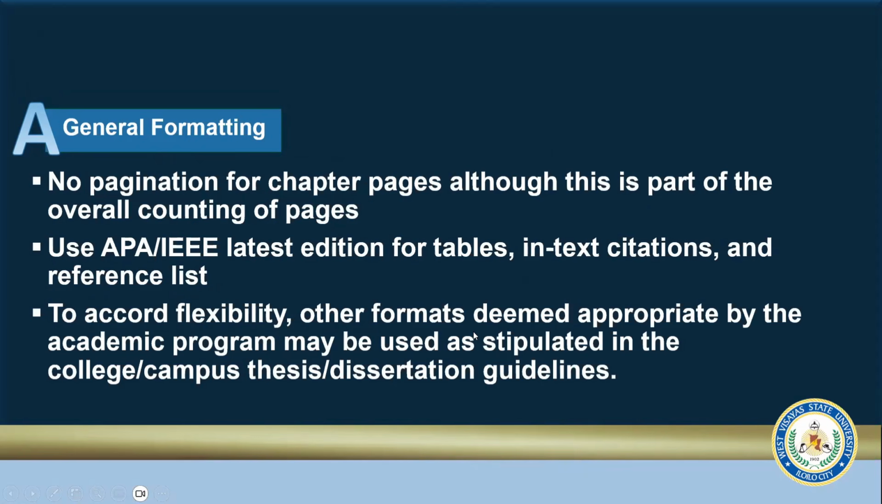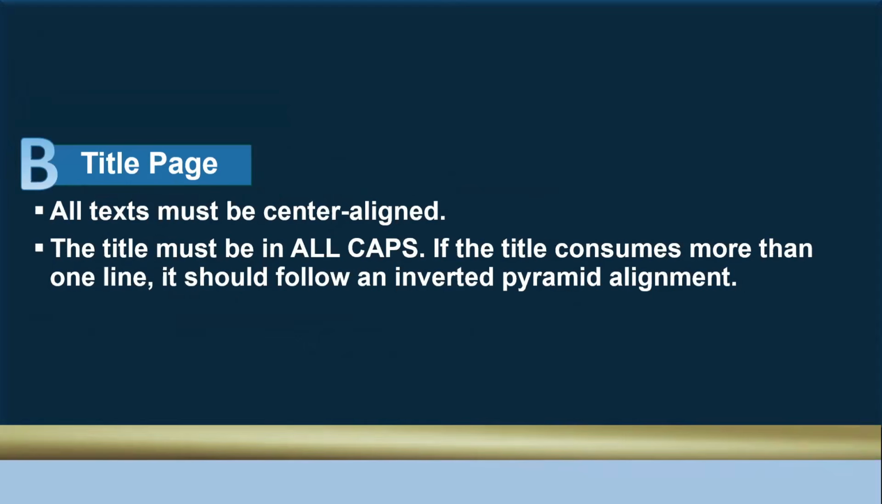Use APA, latest edition for tables, in-text citations and reference list to accord flexibility. Other formats deemed appropriate by the academic program may be used as stipulated in the college or campus thesis/dissertation guidelines. All text must be center aligned for the title page. The title must be in all caps. If the title consumes more than one line, it should follow an inverted pyramid alignment.